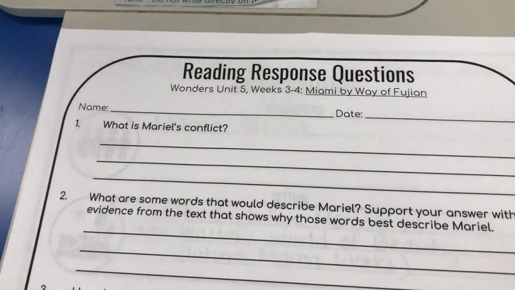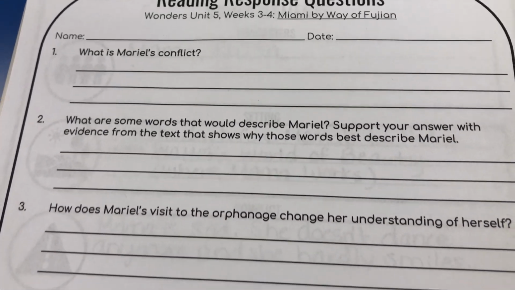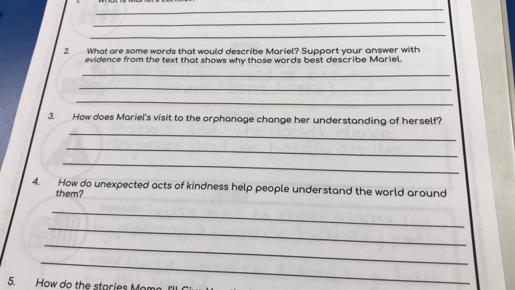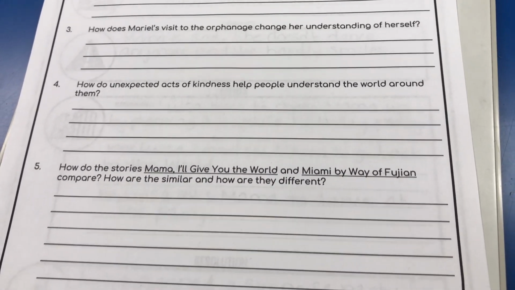I had my homeroom students for the afternoon, and what they ended up doing was finishing. I gave them a couple of minutes to finish the graphic organizer for Sadie's Game, as well as the respond to reading question. After that, we went ahead and read Miami by Way of Fujian, which is our paired selection, and students answered some reading response questions. These are the questions that the students answered, and they needed to make sure they answer them in complete sentences and using text evidence. Before I picked up their papers, towards the end, I showed them some examples of what I was expecting for them to answer.